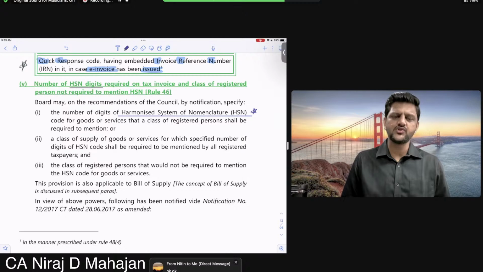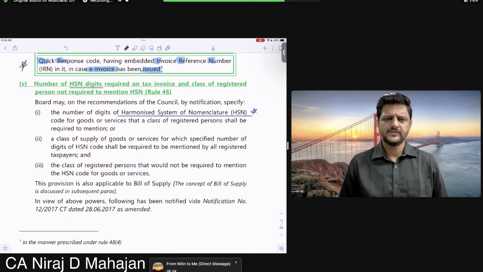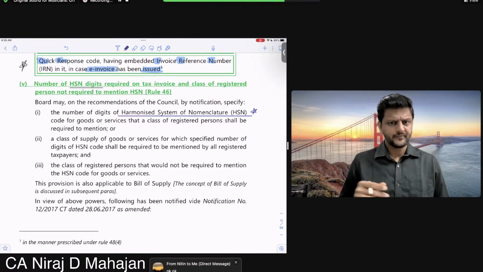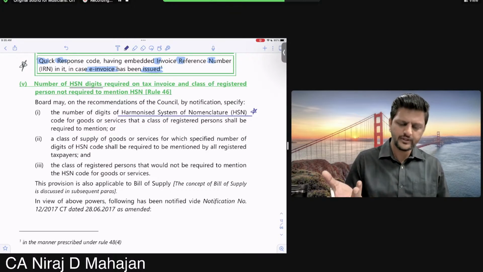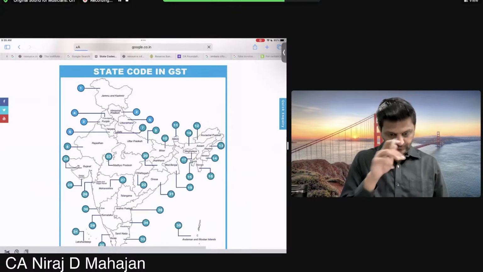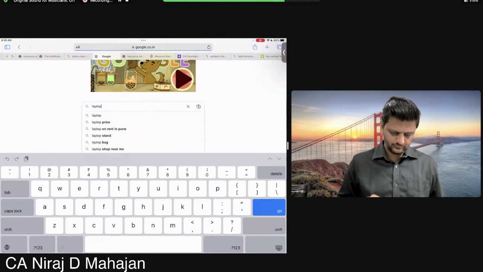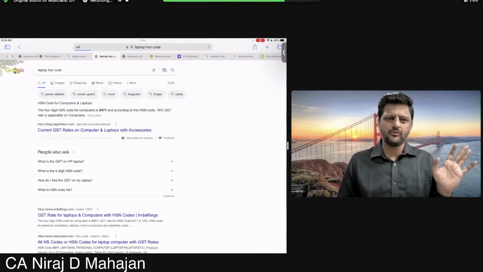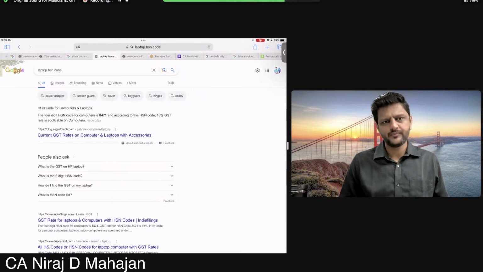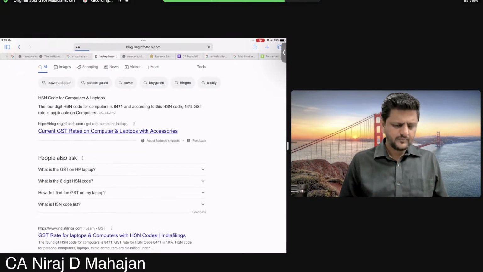If luckily you are asked the full form, please keep this in mind. Harmonized System of Nomenclature. This we had done in the first chapter, I guess, a little bit. We had seen some example. Okay, I'll show it again, no problem. Every item you can think of has an HSN code.